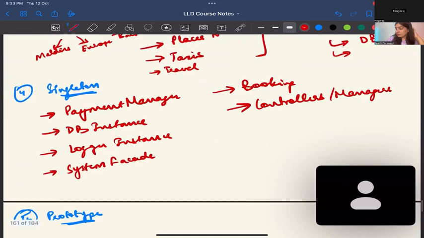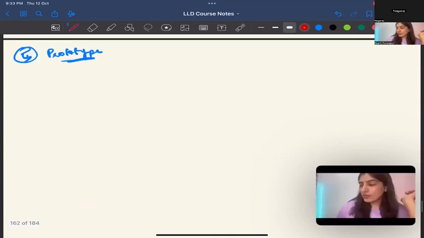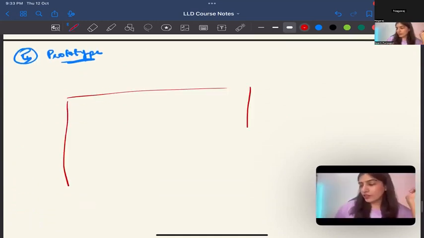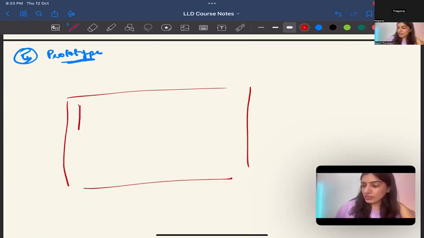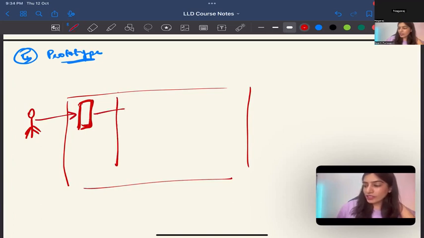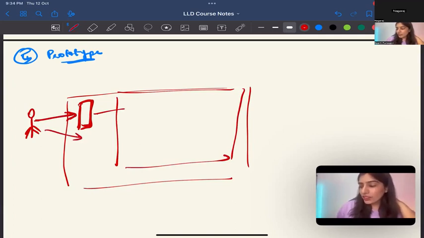So facade for a system, like we had done for elevator. There is one class which the user will always talk to, and how things are happening internally, our system takes care of it, right? So the client doesn't know that there are many classes inside. Like in chess, there was one chess game system. In elevator, there was one elevator system.